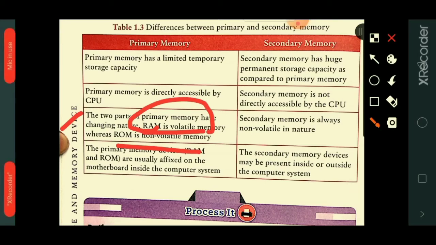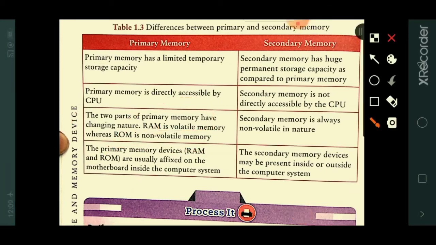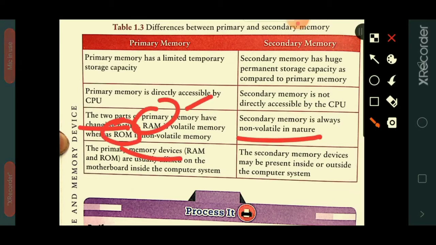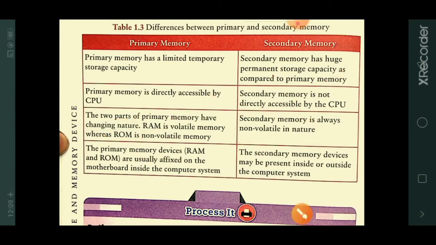Primary memory has two parts, RAM and ROM. RAM is volatile and ROM is non-volatile. So primary memory has a changing nature. But secondary memory is always non-volatile in nature. When power goes off, it is not going to erase our data.